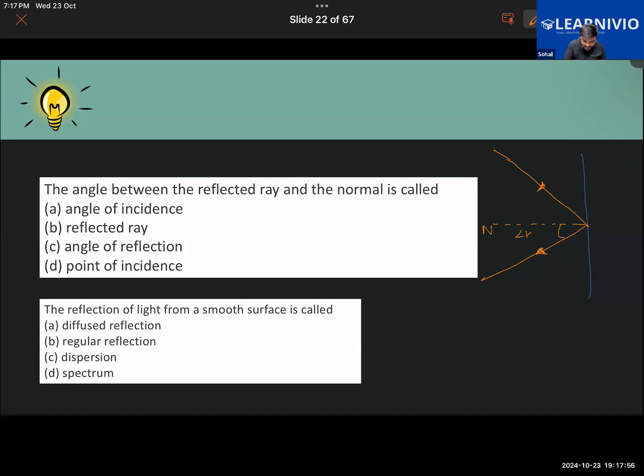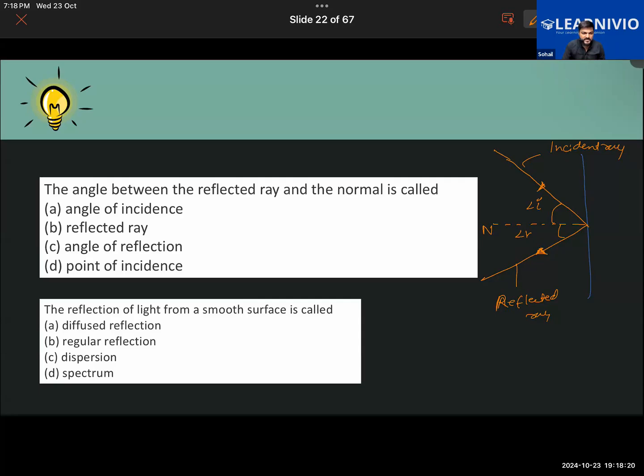This here is the reflected ray, and this here is the incident ray. The angle between the incident ray and the normal is called the angle of incidence. And the angle between the normal and the reflected ray is called the angle of reflection.